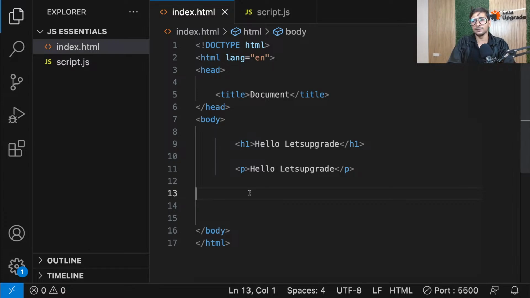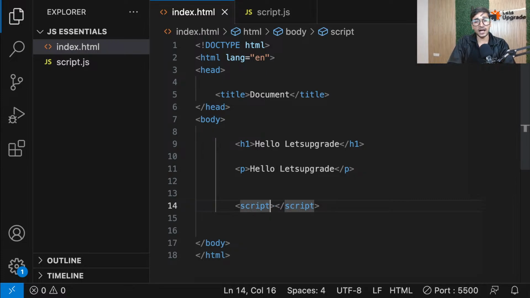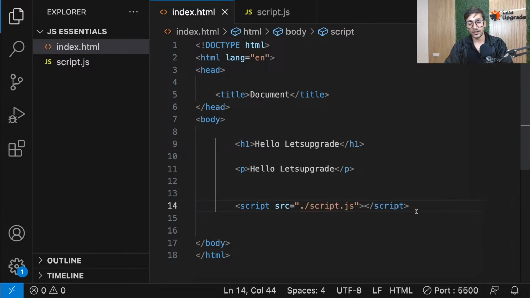So how to do it? Again, same thing. Just below your HTML at the end, use a script tag again. And now you're not going to write JavaScript in here, guys. No JavaScript. You're only going to be using it for linking the other page. In your script tag, there's an attribute called src. So in the opening script tag, just put src and then /. / means the current folder. That means in whatever folder my HTML file is, in the same folder, I have one more file called script.js. Link it to me.